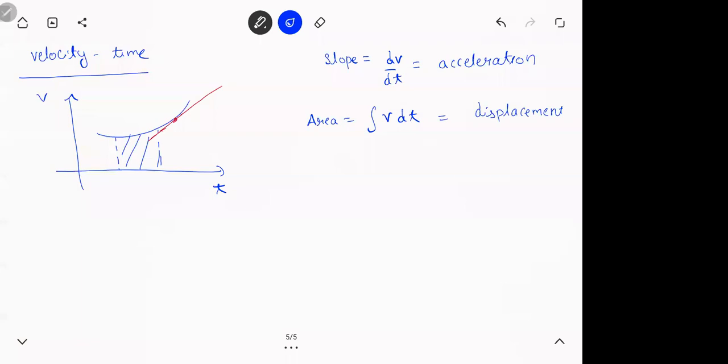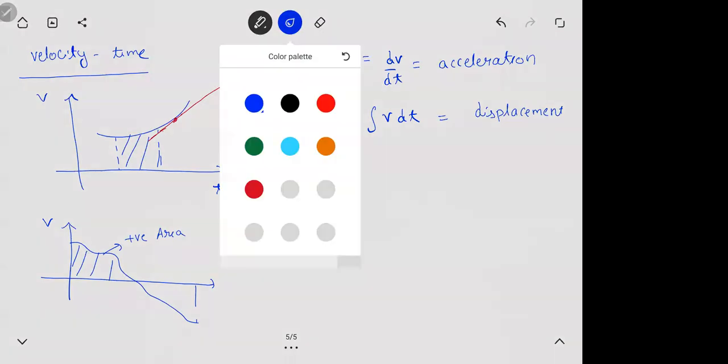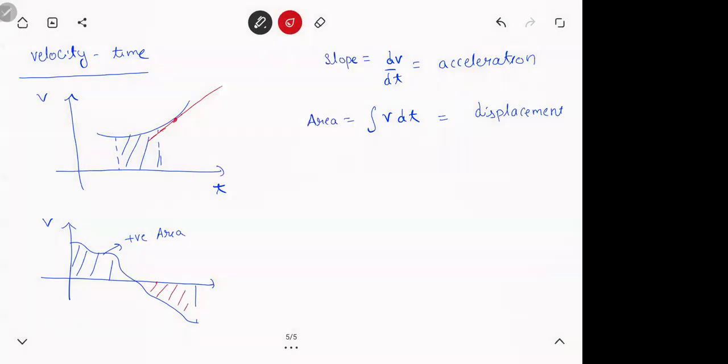Next thing, whenever you have a VT graph, let's say like this. This here, this is positive area. If the area is above x-axis, it is positive. If area is below the time axis, this is negative area.